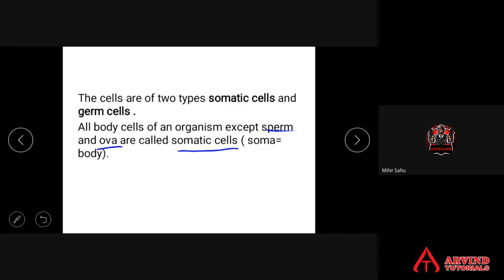Somatic cells are also called body cells. Soma means body. Sperm cells and ova, the gametes, are called the germ cells. The sperm and ova are called the germ cells.